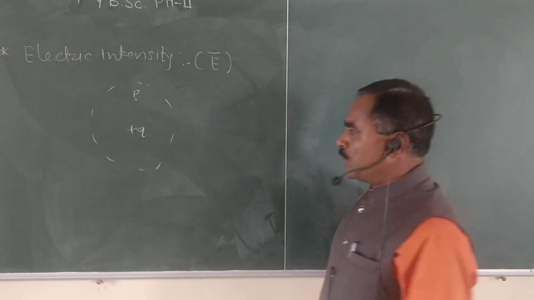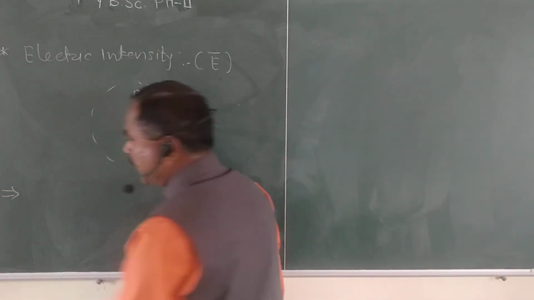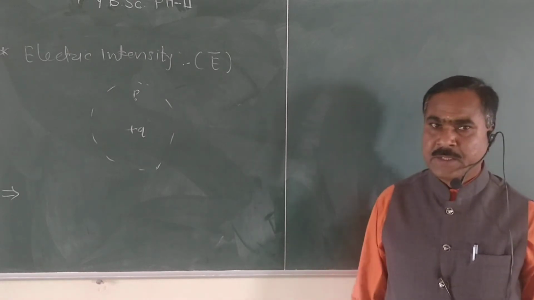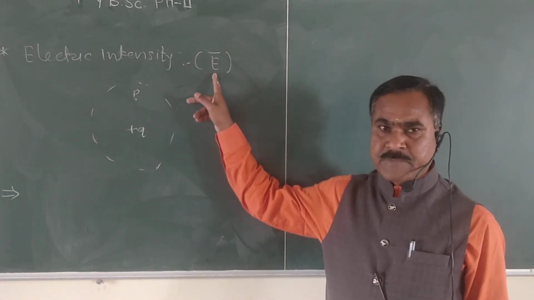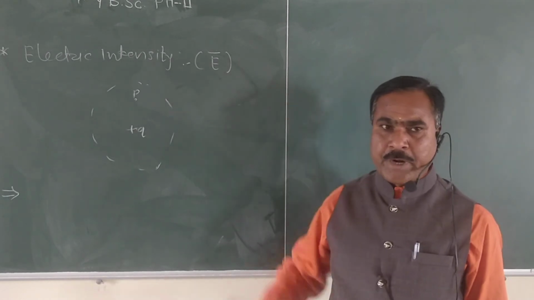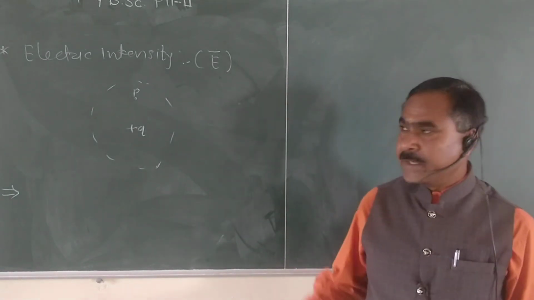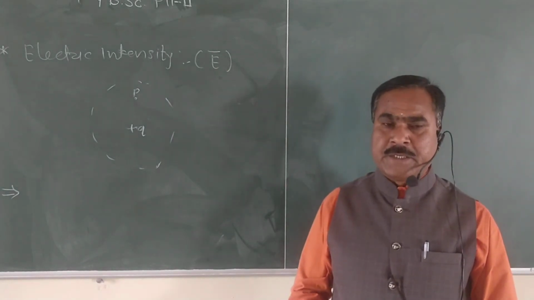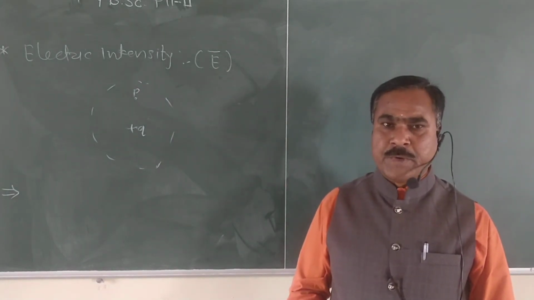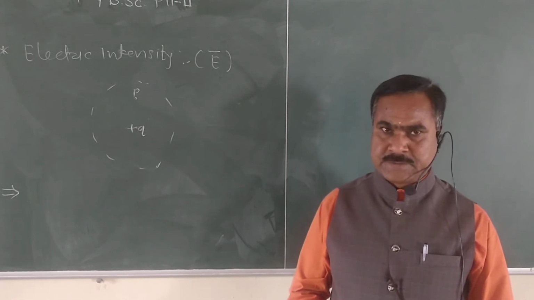Okay, so we take the definition. The intensity of electric field at any point is the force acting per unit test charge.